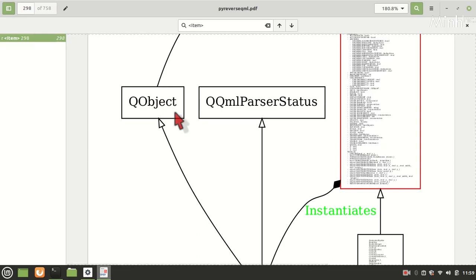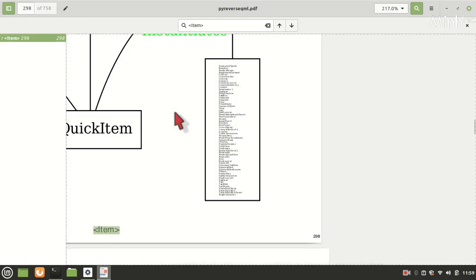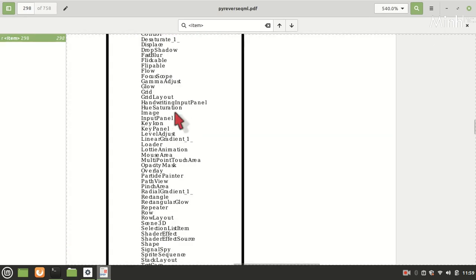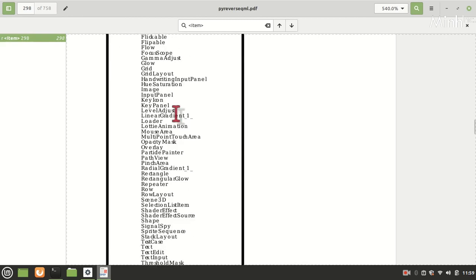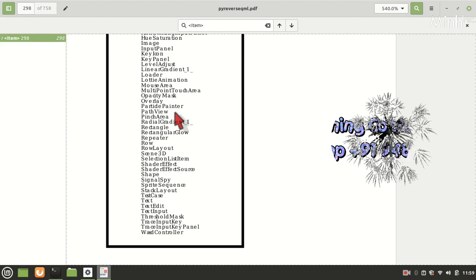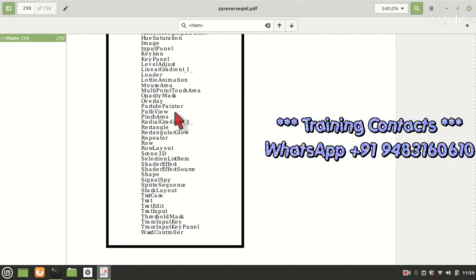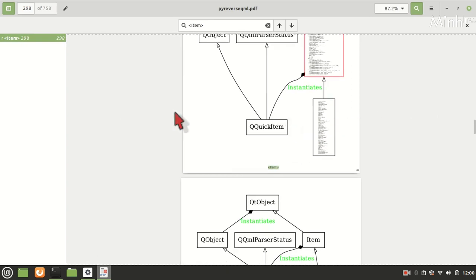This proves that there is no window involved, so it requires a window. There are lots and lots of classes that derive from Item in QML, and among them are AnimatedSprite, GridLayout, Column, Row, Rectangle, RowLayout, Scene3D, Shape, SignalSpy, MouseArea. So this is the architecture.